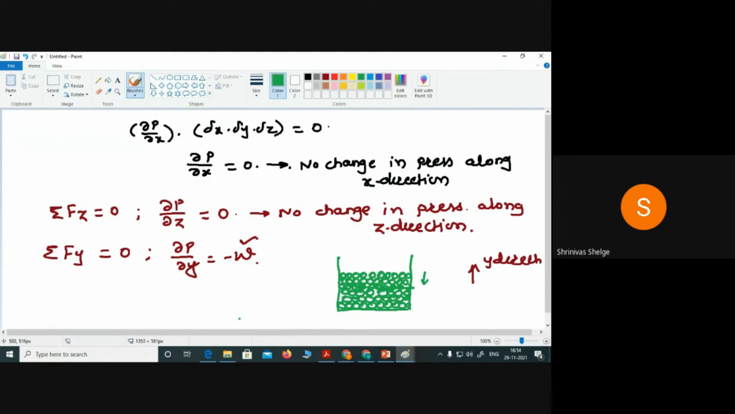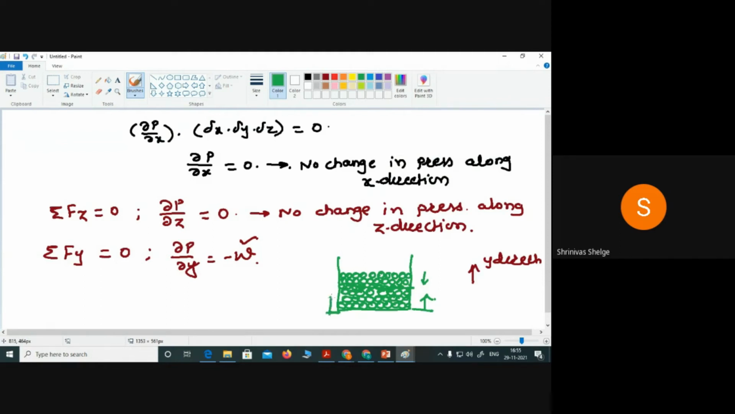So the negative sign indicates what? From the datum, as the distance increases. Remember that we are taking y direction. Correct. So always y direction. If I want to measure the distance along the y direction, we have to start from this one. So slowly it increases. Distance increases from the bottom.